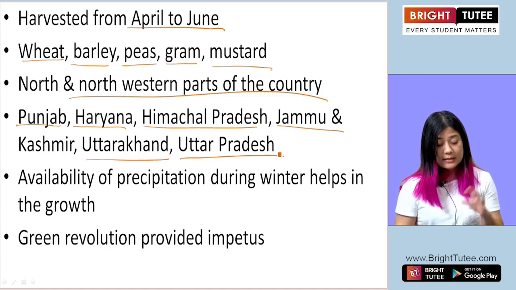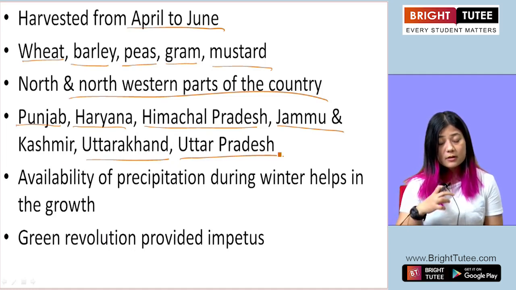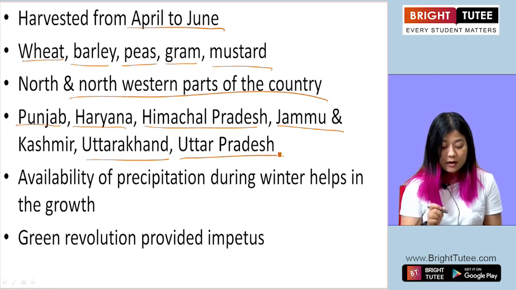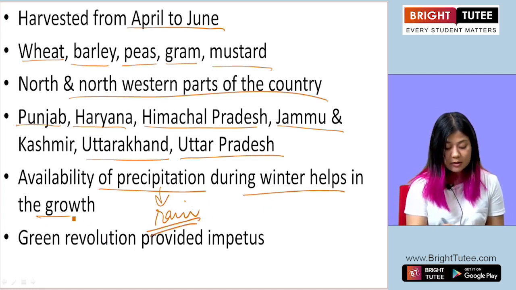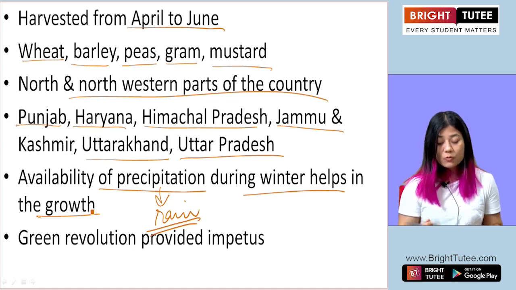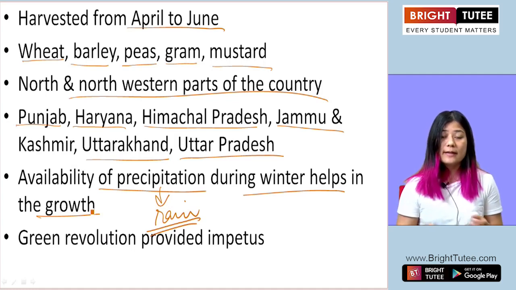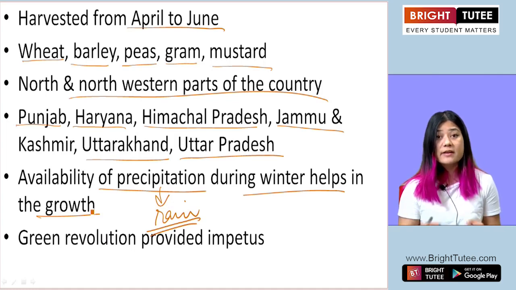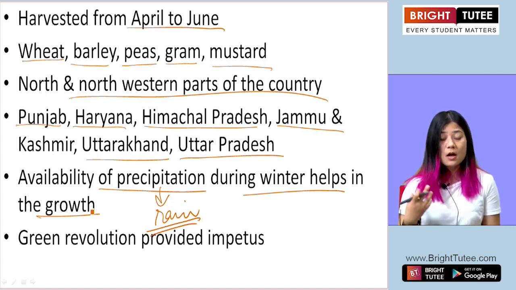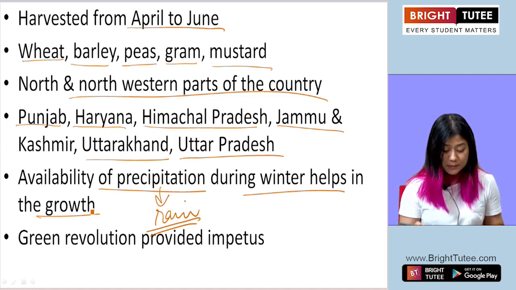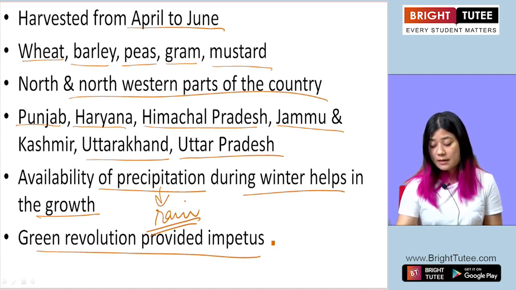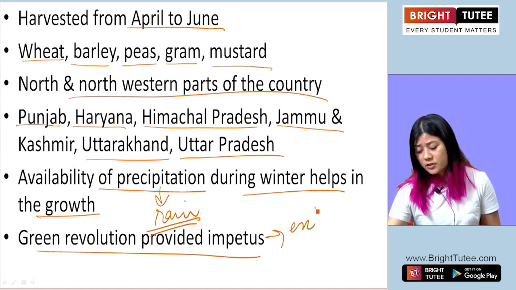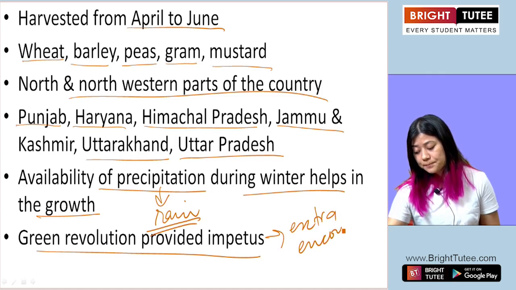Okay. Now, for the rabi crops in this season, the availability of precipitation or rain during the winter helps in the growth of the crops. So we know that the crops are sown in winter, and the rain that these areas receive during the winter helps in the proper growth of the crops. Okay, and also for these crops, the green revolution provides impetus. Impetus meaning extra support, extra encouragement. Okay.